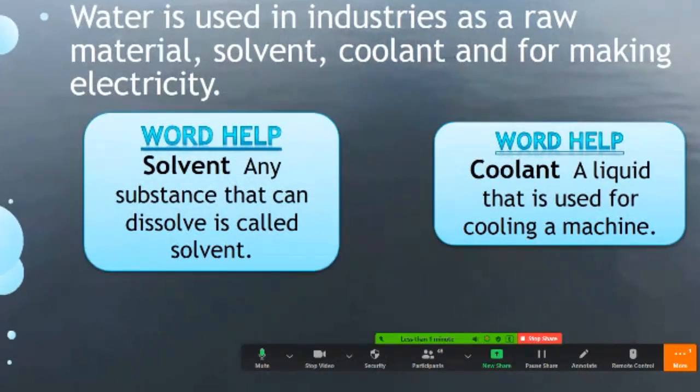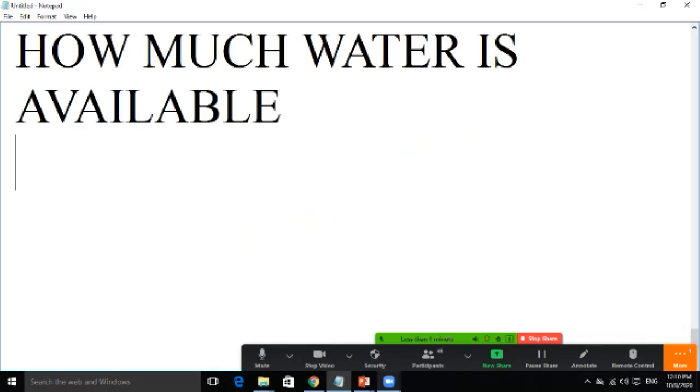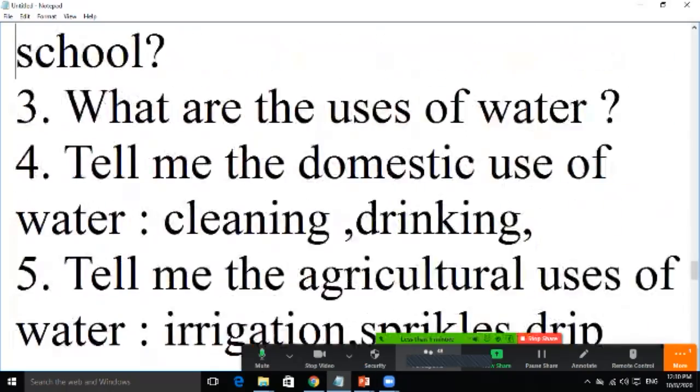See students, industrial use: whenever I talk about water use in industry, it is used as a raw material, solvent, coolant, and for making electricity. So what is a coolant? Whenever I talk about that coolant,